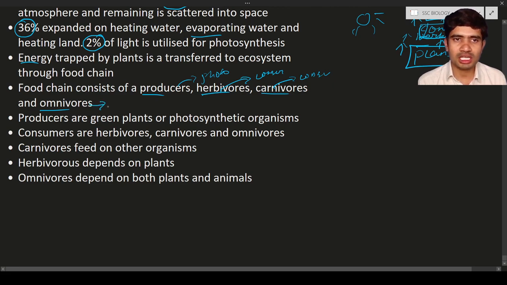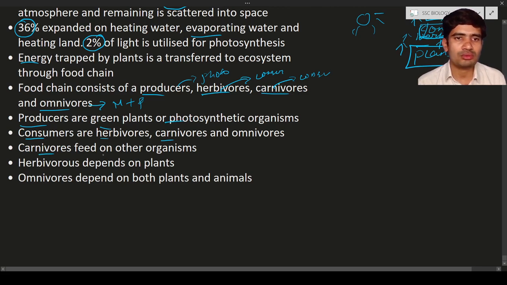Omnivores are nothing but those that eat both meat and plant material. So this is the difference between herbivores, carnivores, and omnivores. Next, producers are green plants and photosynthetic organisms. They are going to produce food material. Next, consumers are herbivores, carnivores, and omnivores. They all are the consumers.